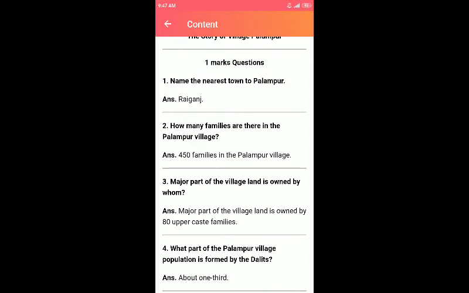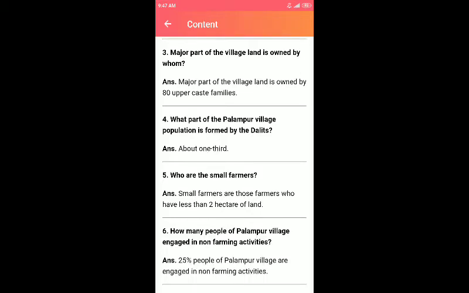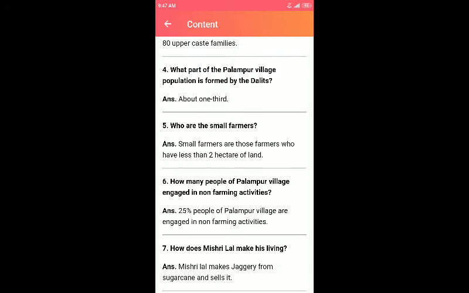So first, a few important 1 mark questions. What is the nearest town of Palampur? It's Raiganj. And how many families are there in Palampur village? 450 families. What major part of the village land is owned by whom? Major part of the village land is owned by 80 upper caste families. What part of the Palampur population is formed by Dalits? About 1/3 of the population of Palampur is Dalits.